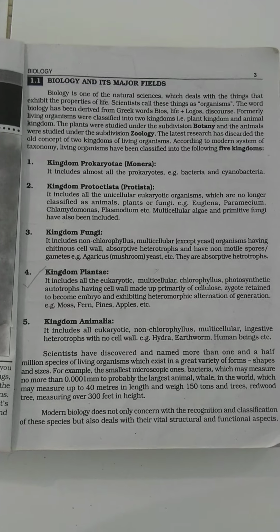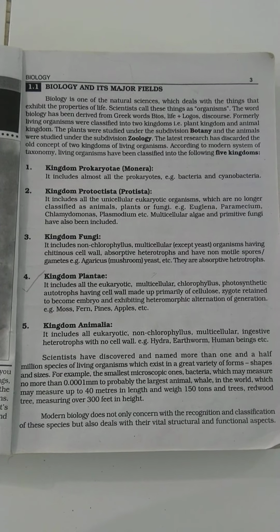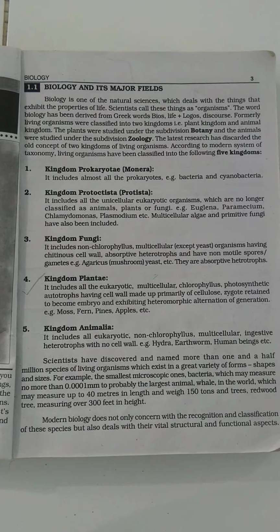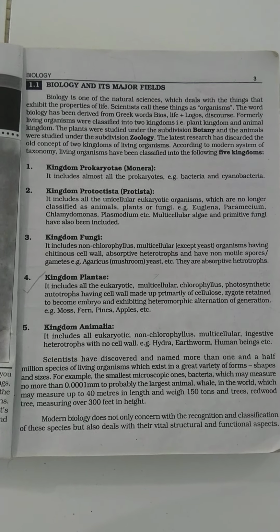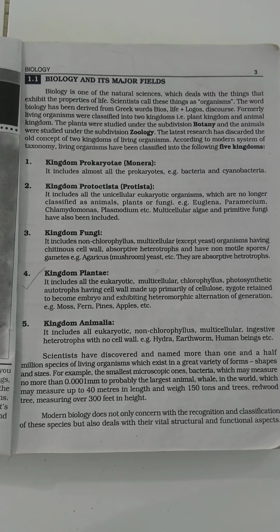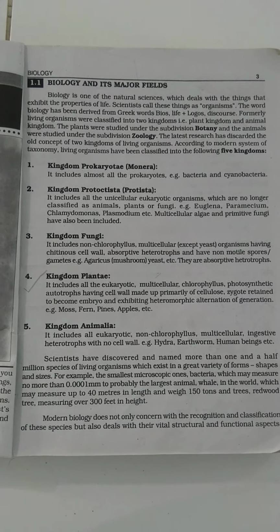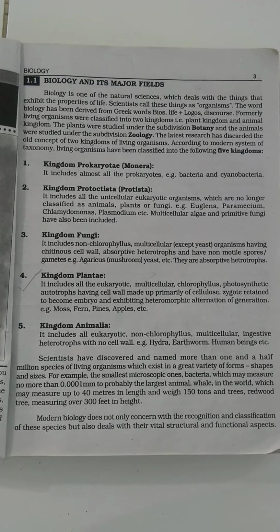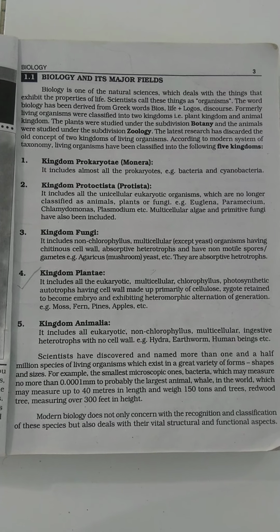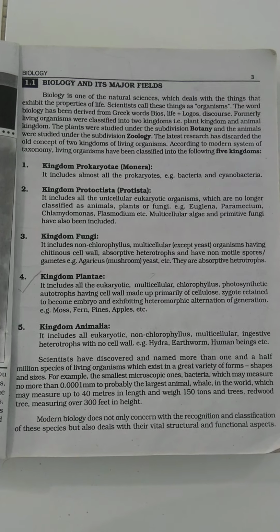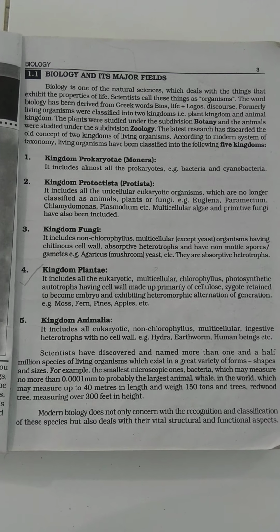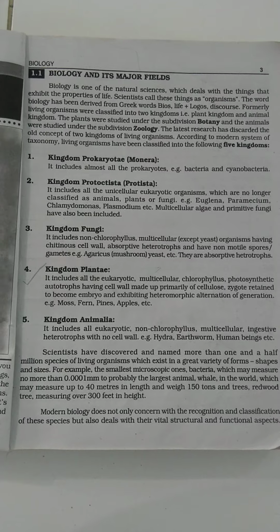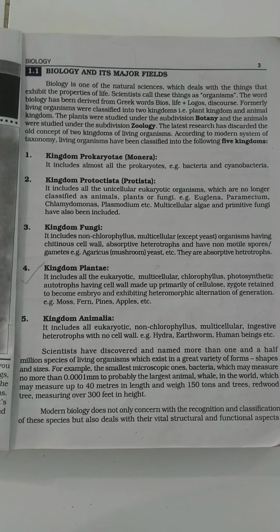Examples are Euglena, Paramecium, Chlamydomonas and Plasmodium. Multicellular algae and primitive fungi have also been included in Protista, because they are not part of kingdom Plantae or kingdom Fungi, so they were placed in kingdom Protista.